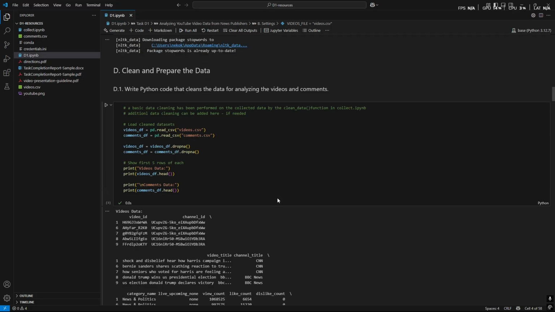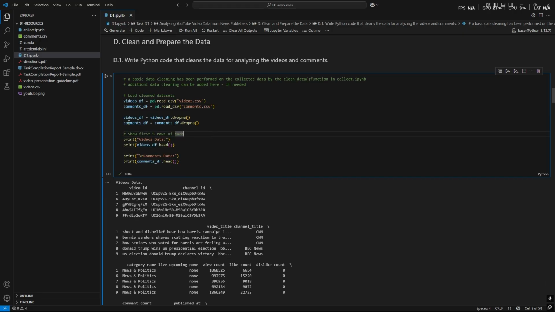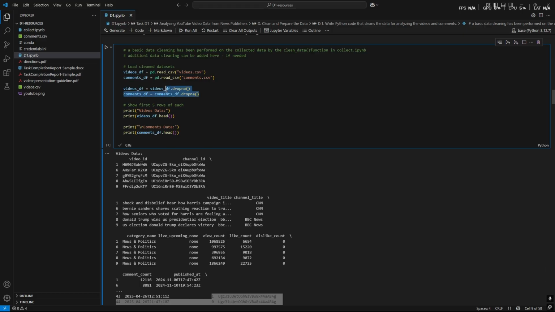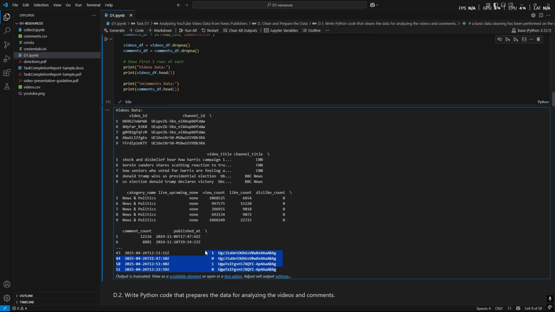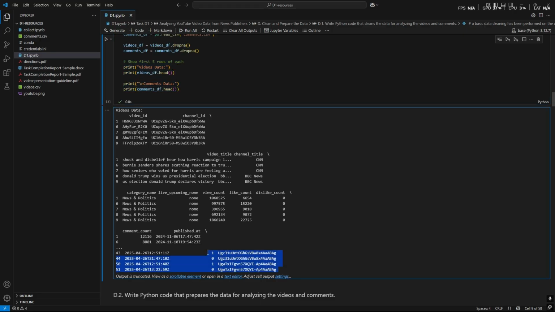Moving on to D1, I loaded my clean datasets from beforehand. Here, I read them, and then to clean these datasets, I searched for any missing values or NaN, and if I were to find any, I would have dropped them using the dropna function. After using the dropna function, I printed the first 5 rows of each dataset, and it should only showcase the video ID and no missing values.